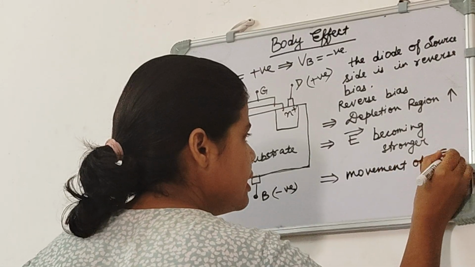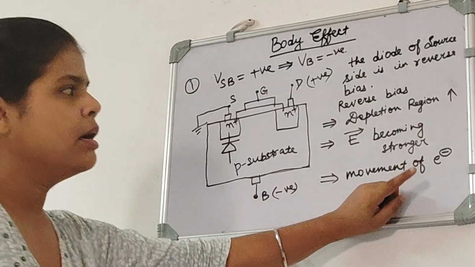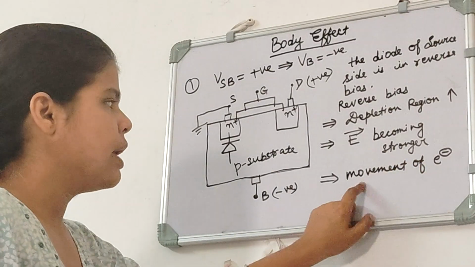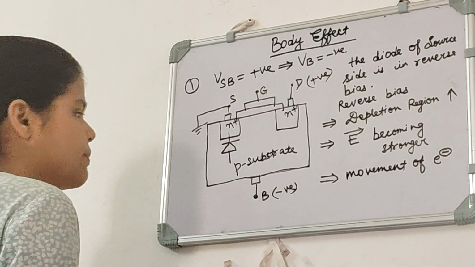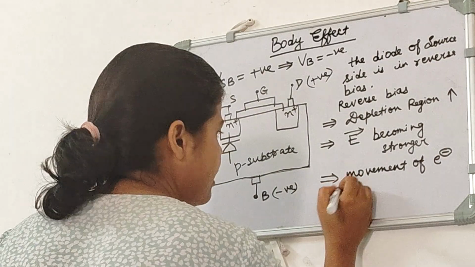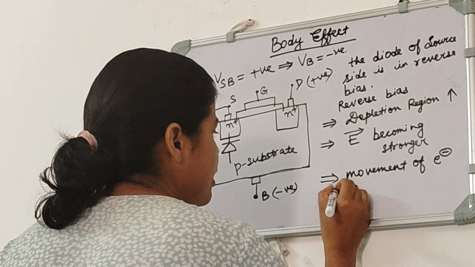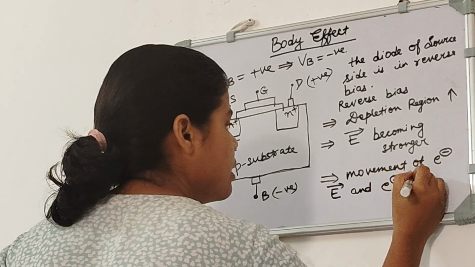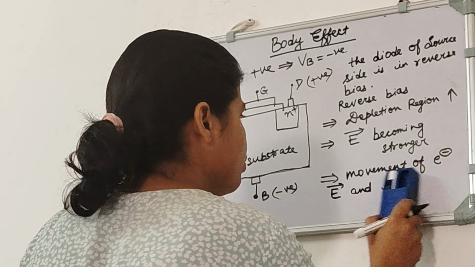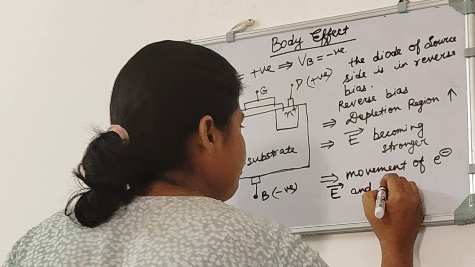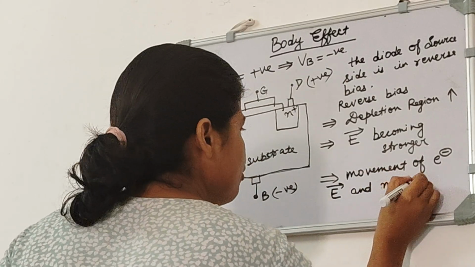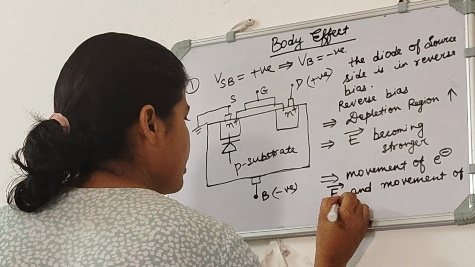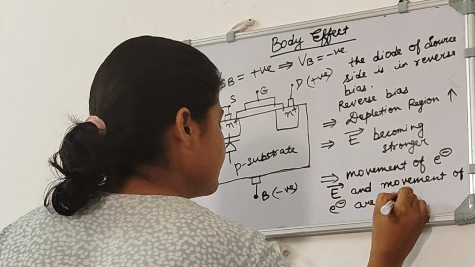But here we are considering NMOS, and in NMOS we know that our charge carriers are electrons, so here I am writing movement of electrons. Also we know that electric field and movement of electron are in the opposite direction.